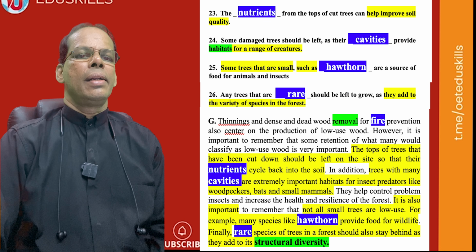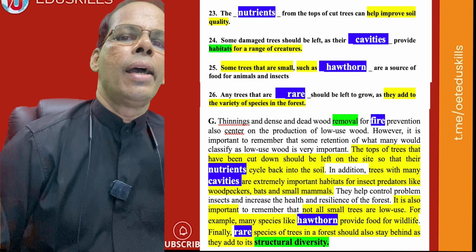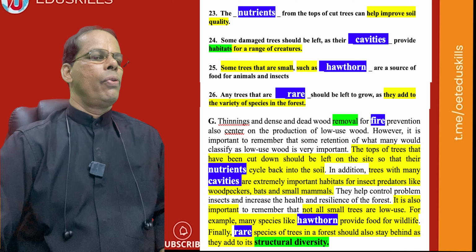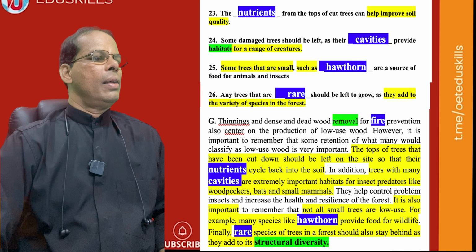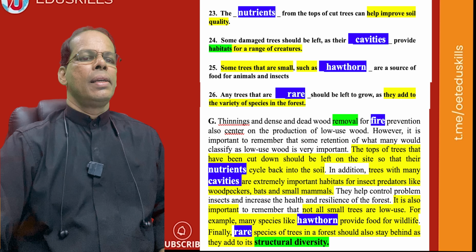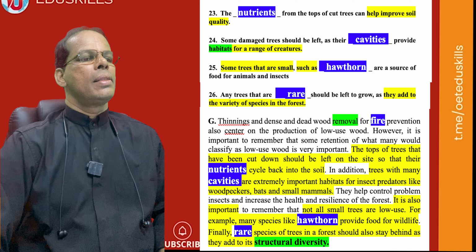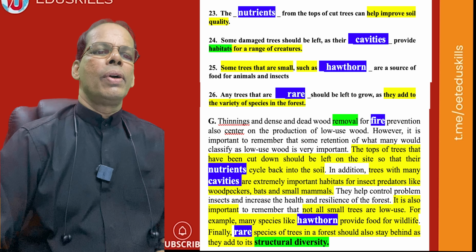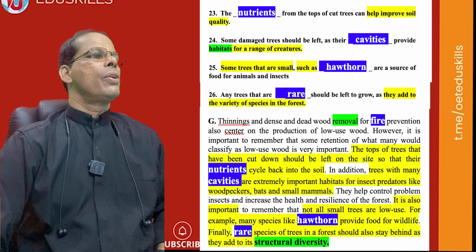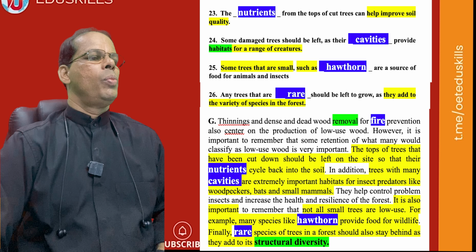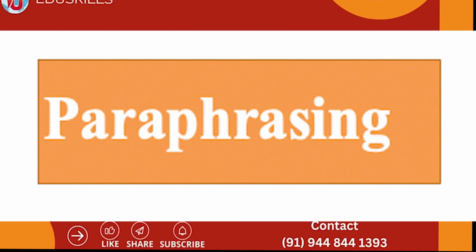And any trees that are there should be left to grow as they add to the variety of species in the forest. Finally, rare species of trees in a forest should also stay behind as they add to its structural diversity. Okay, varieties of species in the forest. So, what trees should be left? Any trees that are there should be left. Rare species.